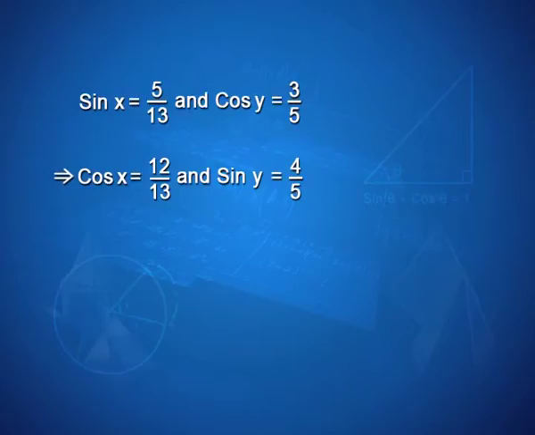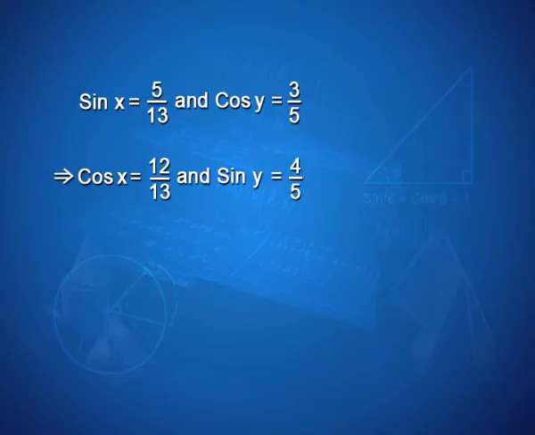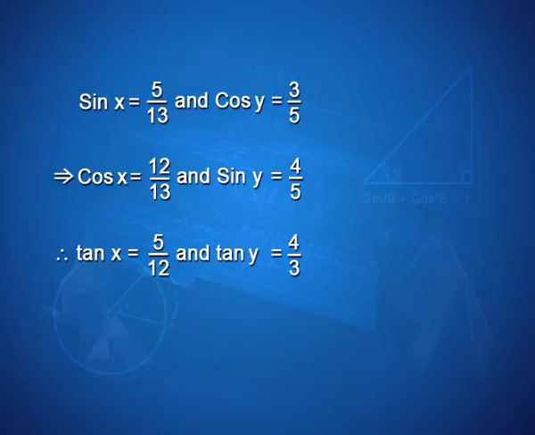I have that calculated here for you, but if you are good with Pythagorean triplets, it just takes a minute to figure out what the other trigonometric functions are going to be. So, cos x is 12 by 13 and sin of y is 4 by 5. Now, why did I calculate cos x and sin y? I had sin x and cos y, because I can now find out what tan x and tan y are. Tan x is going to be nothing but 5 by 12, and tan of y is 4 by 3.